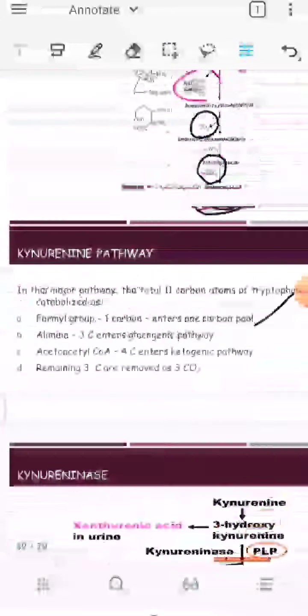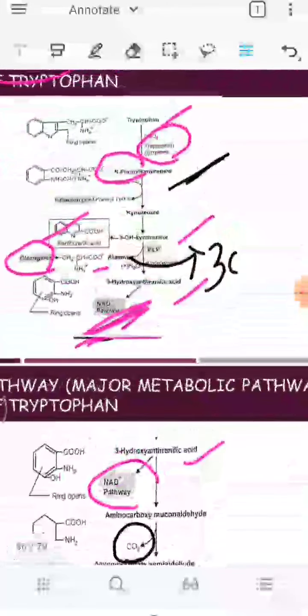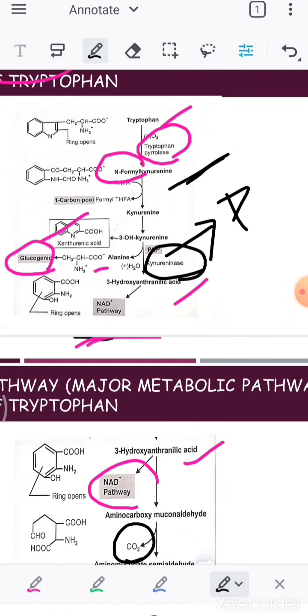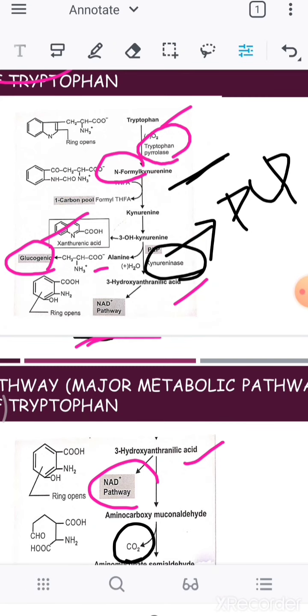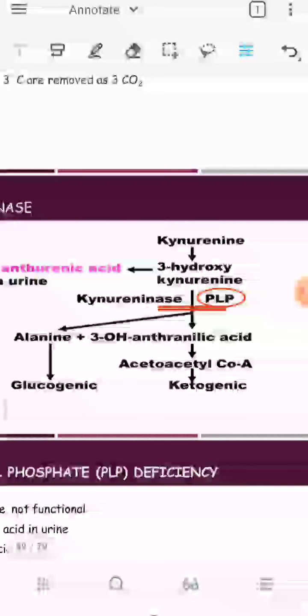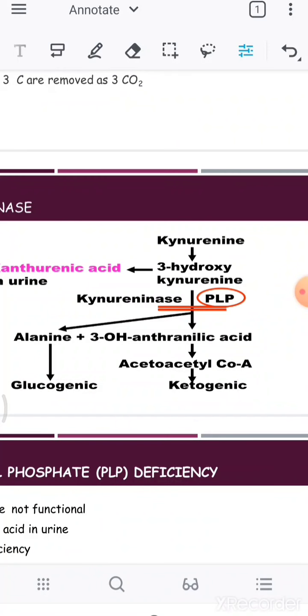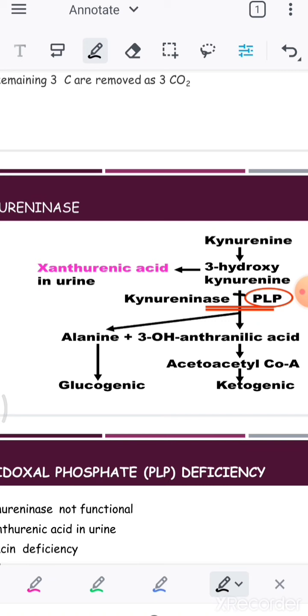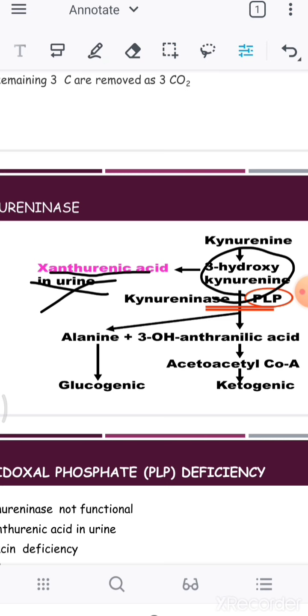And we also talk about another important enzyme which I told previously, that is kynureninase. You can see this is the kynureninase enzyme, which is a very important enzyme that is going to work along with our PLP. So you can see the 3-hydroxykynurenine can be converted into 3-hydroxyanthranilic acid with the help of this kynureninase enzyme. If there is no kynureninase enzyme, this 3-hydroxykynurenine will be converted into xanthurenic acid that is excreted in the urine. So this enzyme is very important for us.